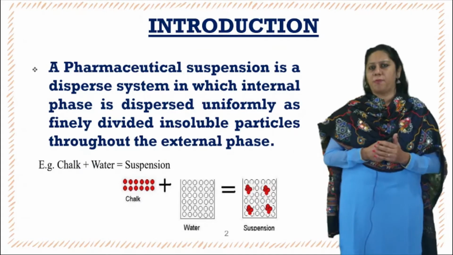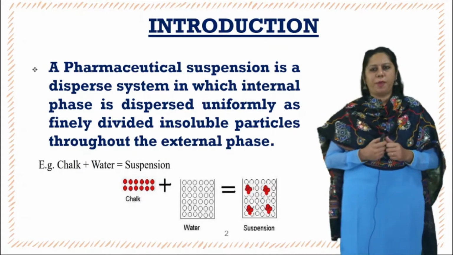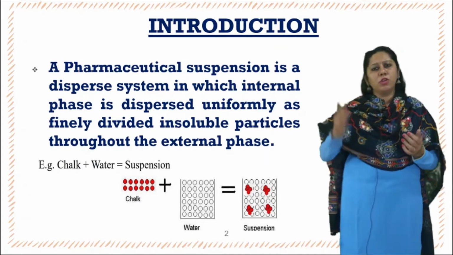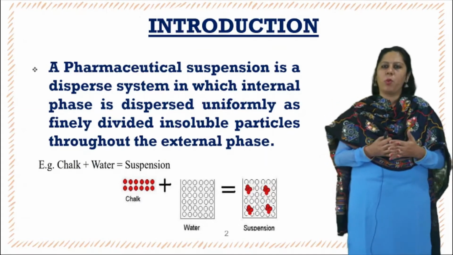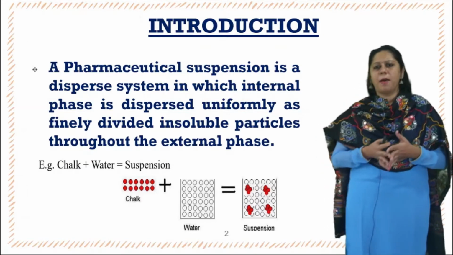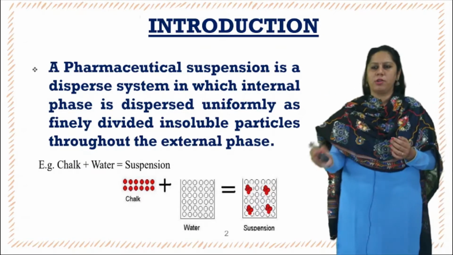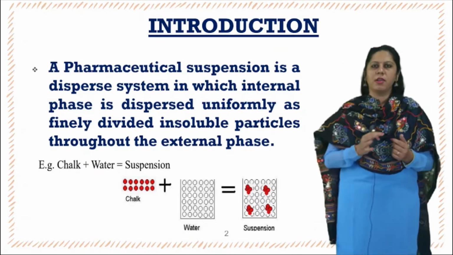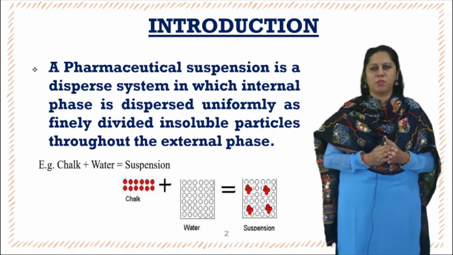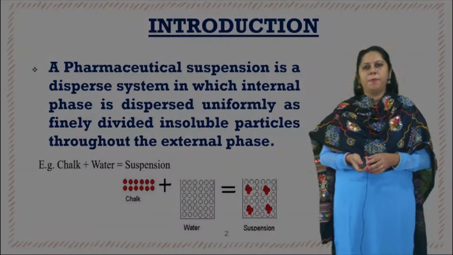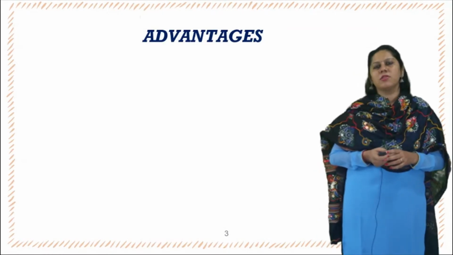So what are suspensions? Pharmaceutical suspension is a dispersed system in which the internal phase is dispersed uniformly as finely divided insoluble particles throughout the external phase. The best example you can see here is the chalk water suspension. The solid particles are dispersed in the aqueous phase surrounding the dispersed phase, in which it should be uniformly dispersed. So let us see the advantages of the suspensions.